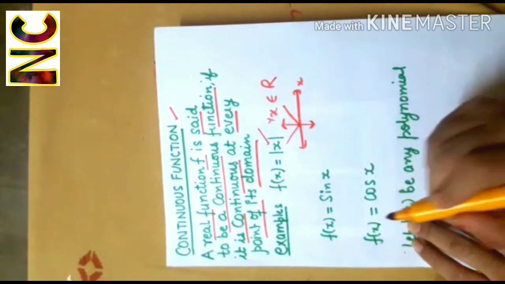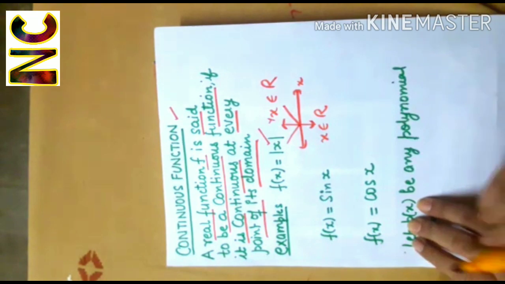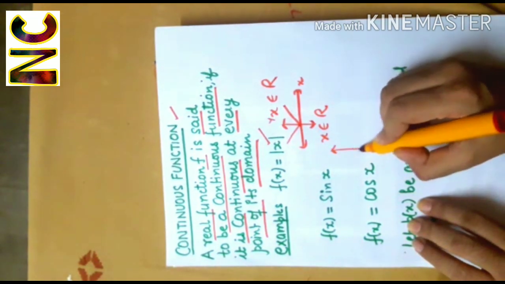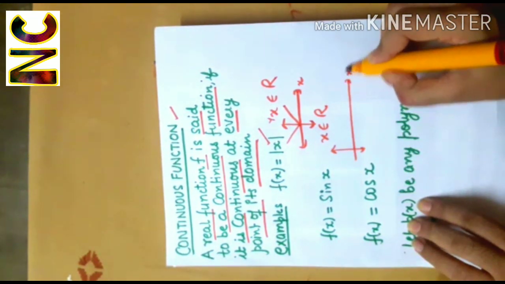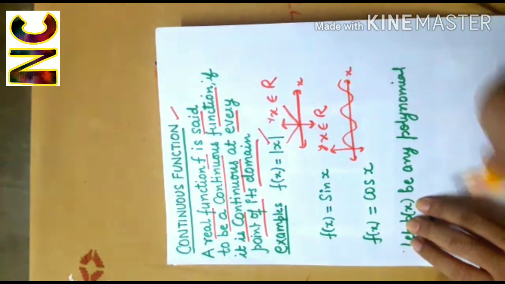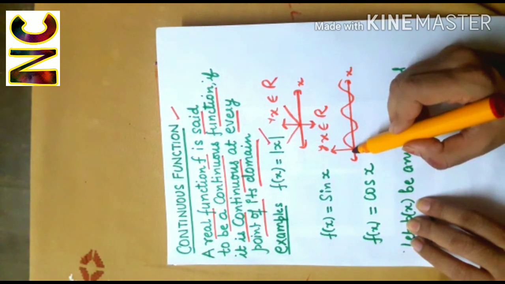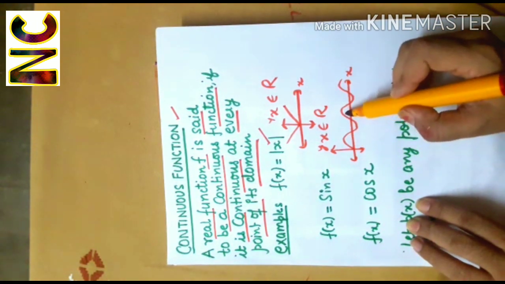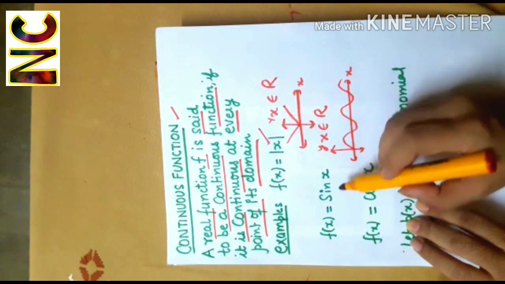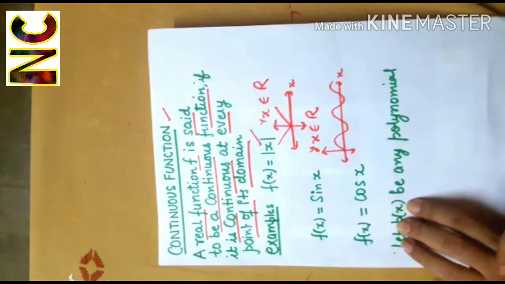Similarly, the sine function. The domain of the sine function is again R. And the graph of the sine function was something like this. So again, this graph is without any break or gap. So sin x is also an example of a continuous function.